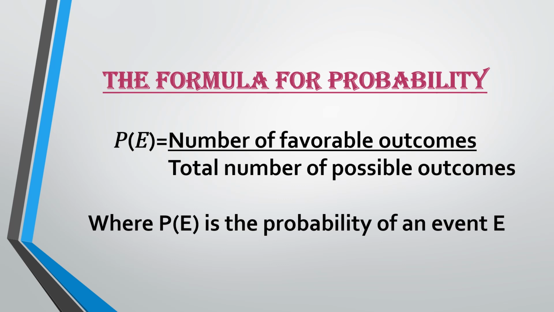So whatever are the possible outcomes, like if you throw a dice, the possible outcomes are 1, 2, 3, 4, 5 and 6. So there are 6 possible outcomes, and the number of favorable outcomes means whatever the question is asking you, like if the question is the chance of getting an even number, you'll calculate how many even numbers there can be. There can be 3 even numbers, 2, 4 and 6. So the number of favorable outcomes will be 3 and the total number of possible outcomes will be 6. So the answer will be 3 by 6. So this is how we are going to calculate the probability.